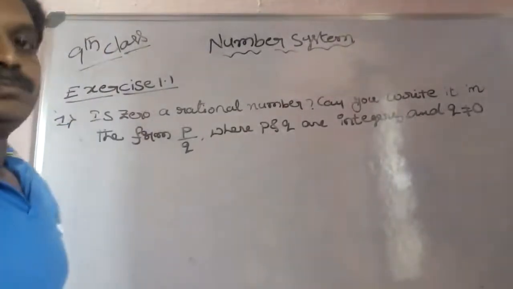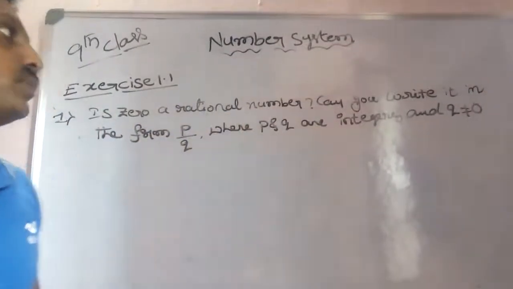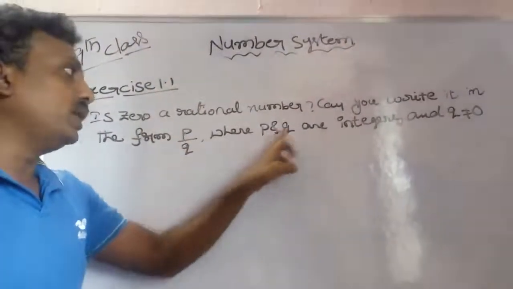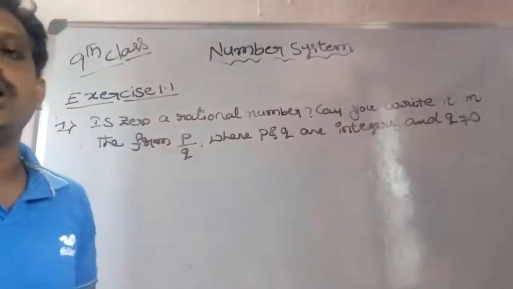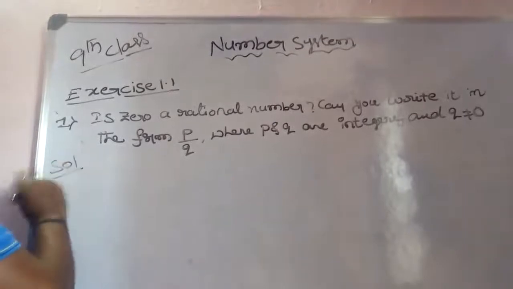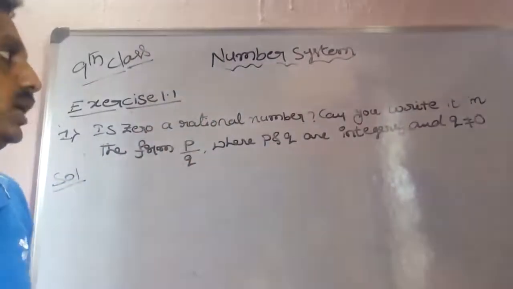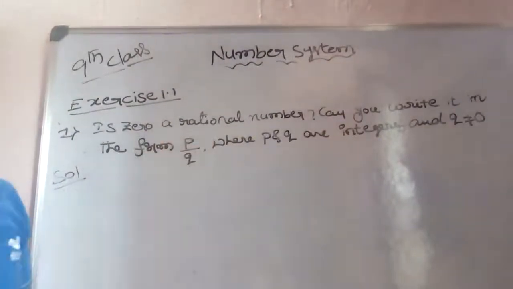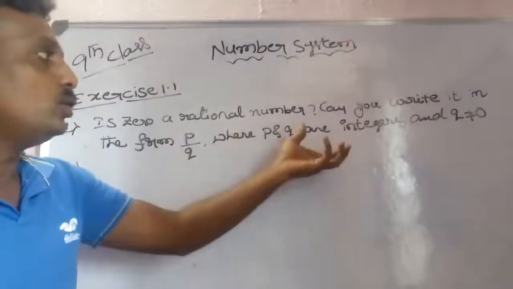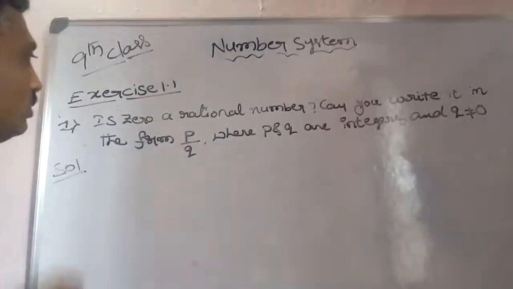Exercise 1.1. The first question is: 0 is a rational number. Can you write it in the form p by q, where p and q are integers and q is not equals to 0? So here, first you understand the question. Is 0 a rational number or not? They are asking, can you write it in the form of p by q, where p and q are integers and q is not equals to 0?